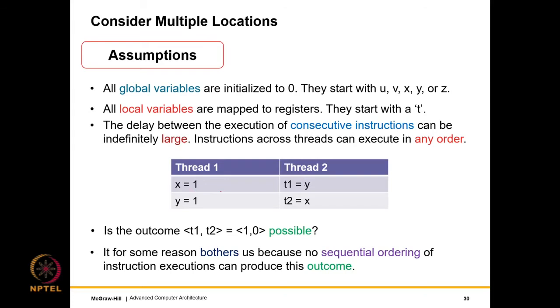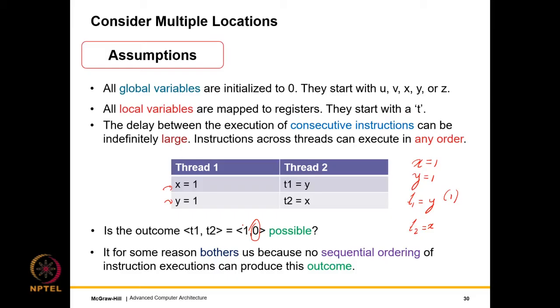Let's see why. So we first set x to 1, then we set y to 1, and then after that, in the ordering we are looking at a situation like this: x is set to 1, y is set to 1, then we are reading y, which is 1, and then we are reading x. So if you are reading x, there is simply no way by which we can read the initialized value of x, which is 0, because we have already read y to be 1. So x has to be read to be 1, but we are reading it to be 0.